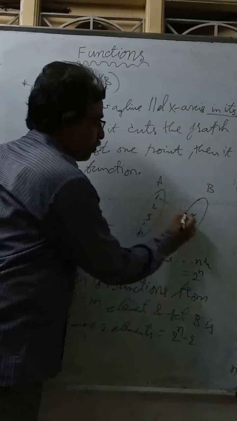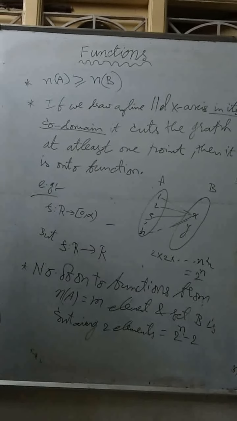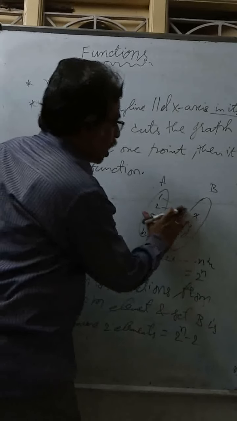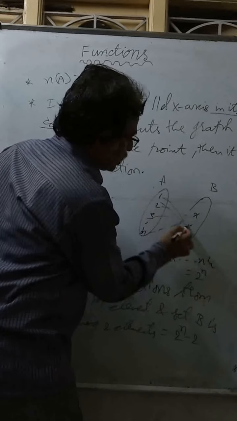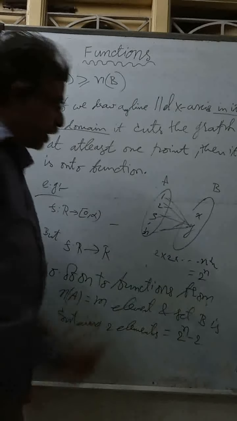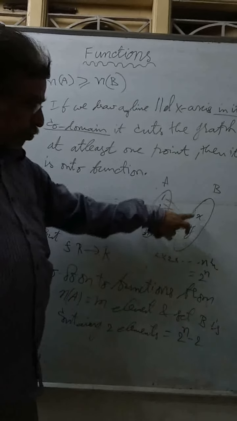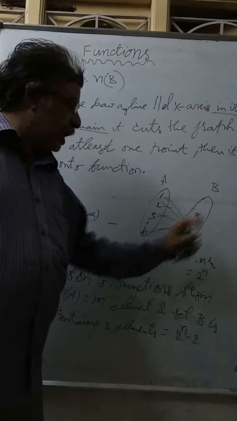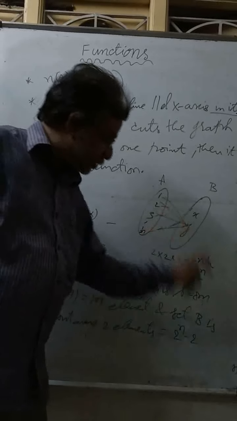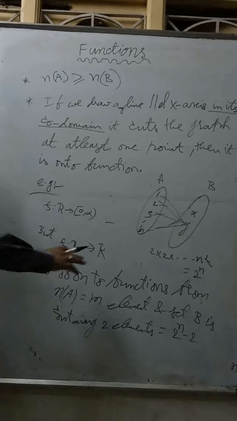In that, one function can be like this: all mapped to x, which is not onto, because the codomain is x y and the range is only x. Similarly, all can be mapped to y also. This is one more function which is not onto, but it is a function. So out of all the functions, 2 functions, one where all are mapped to y and one where all are mapped to x, are not onto. So the total number of onto functions is 2 power n minus 2, the total number of surjections.